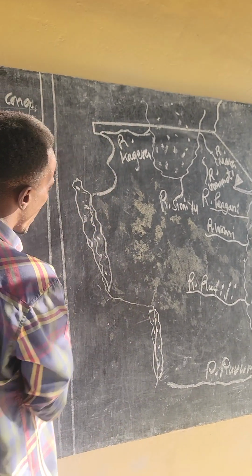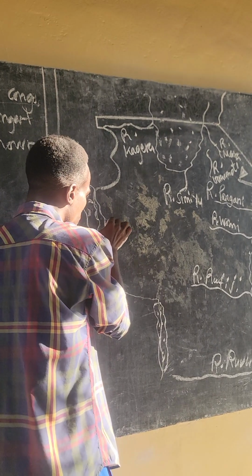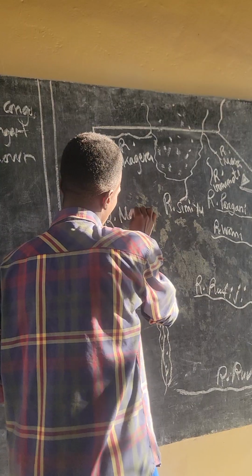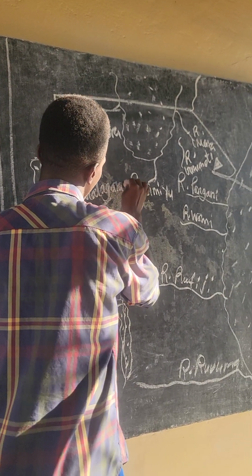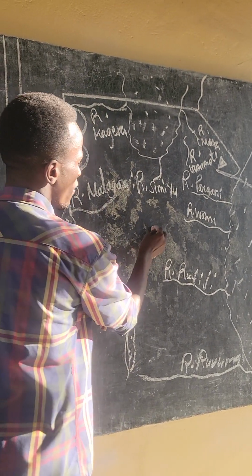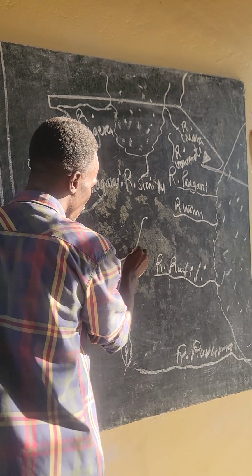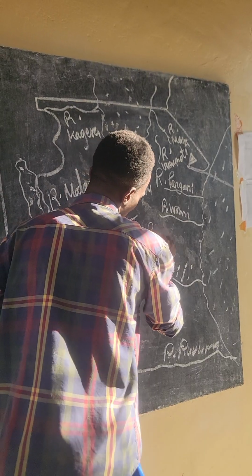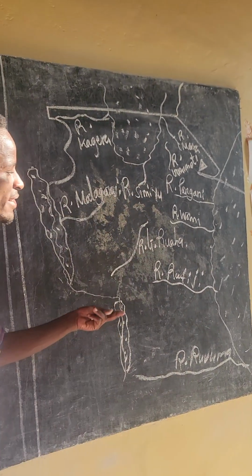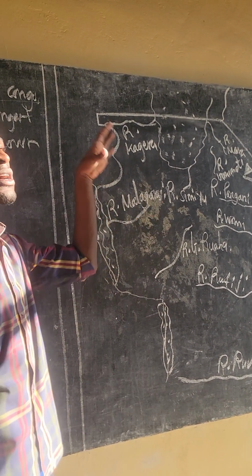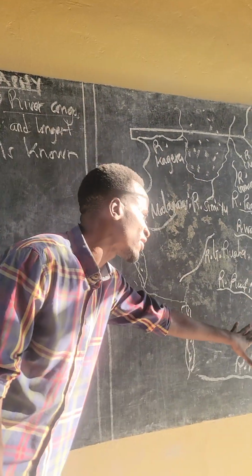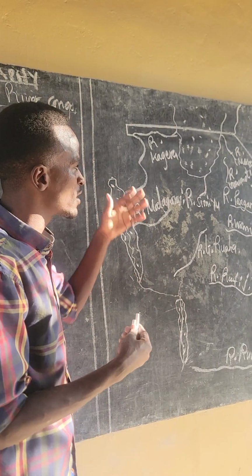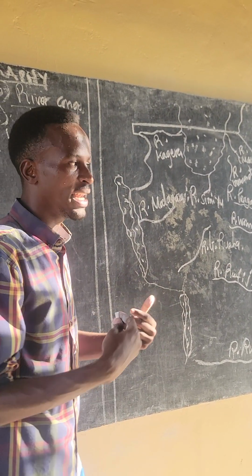Also, we have another river here in Kigoma, which is known as the River Malagarasi. And then we have another river here known as the Great River Ruaha. So those are the rivers that are found in Tanzania. There are some temporary rivers, but those rivers that I tried to mention are the permanent rivers that tend to flow throughout the year. Those are the permanent rivers that we have in our country.